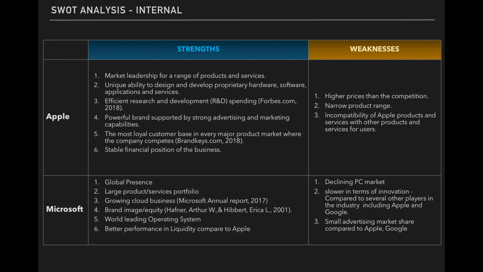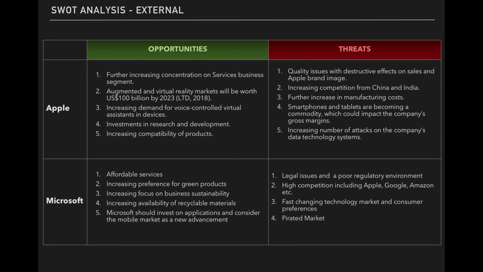The strengths for Microsoft are global presence, large product and service portfolio, growing cloud business, brand image equity, world-leading operating system, and better performance in liquidity compared to Apple. Weaknesses for Apple are higher prices than the competition, narrow product range, and incompatibility of Apple products. Weaknesses for Microsoft are declining PC market, slower innovation, and small advertising market share compared to Apple and Google. The external environment contains opportunities and threats.